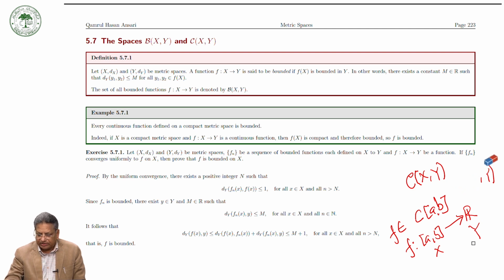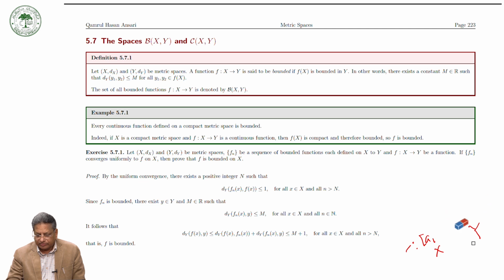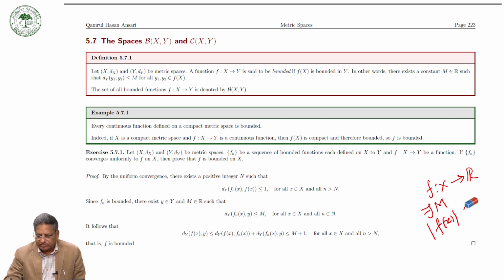So first, let us introduce the definition of a bounded function. As you have seen, if you have a function f from a metric space X to R, then you can say that the function f is bounded if there exists a constant M such that |f(x)| is less than or equal to M for all x in X. So this is the definition of the bounded function.